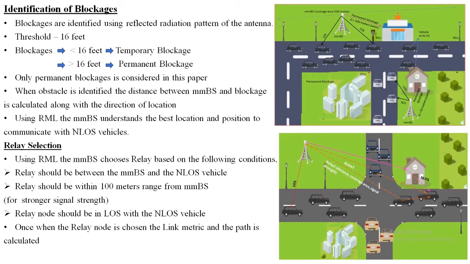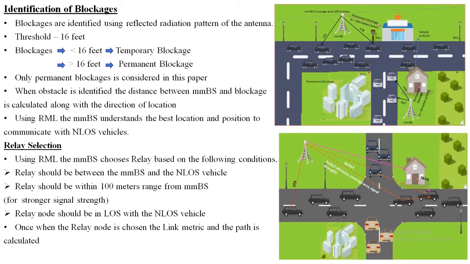So why is this threshold value taken as 16 feet? Here an analysis is done in terms of temporary blockage to measure the height of a vehicle, and it is found that the maximum height of a truck or a semi-truck will be 16 feet. In rare cases only can we see larger vehicles more than 16 feet entering into the urban area. But in an urban area, the maximum height of a vehicle that enters is 16 feet. So 16 feet is taken as a threshold. So when a blockage is detected greater than 16 feet, these blockages are considered as permanent blockages. And in this research work, we consider only permanent blockages.